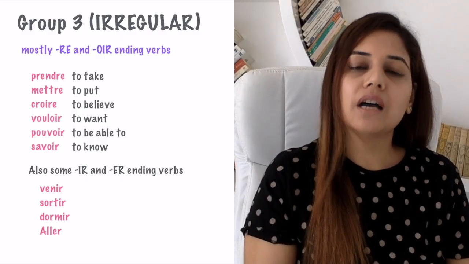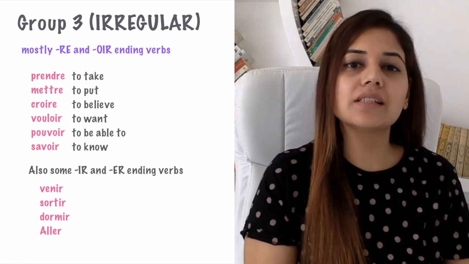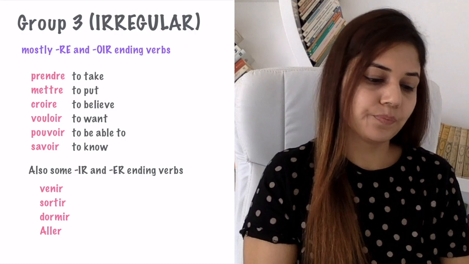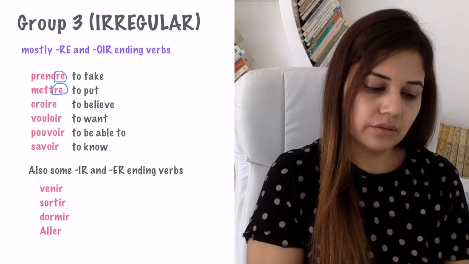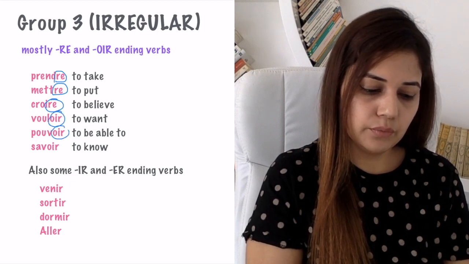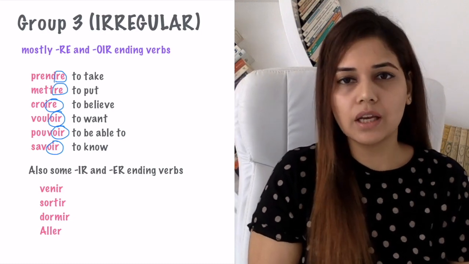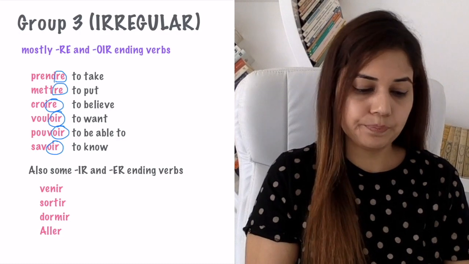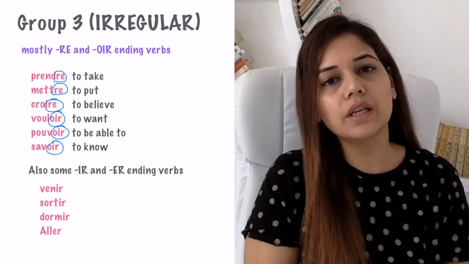Now, let's check the last category and the irregular verbs. Mostly, the RE and OIR ending verbs are categorized in this category. Let's have a look at a few examples. Prendre, RE ending, mettre, croire, now OIR ending, vouloir, pouvoir, savoir. Prendre is to take, mettre is to put, croire is to believe, vouloir to want, pouvoir to be able to,